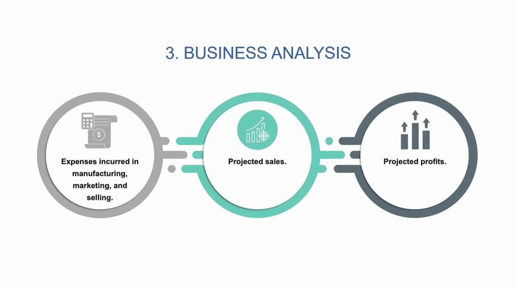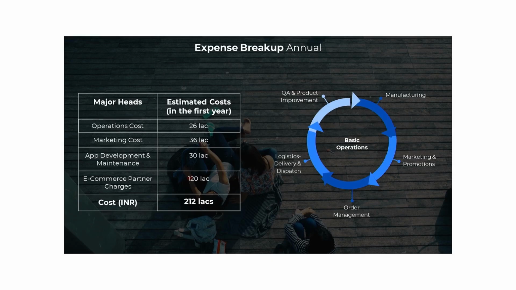So the third part which they did, which is usually done as a part of the product development process, is the business analysis, which looks at the expenses incurred in the manufacturing, marketing and selling, and the projected sales, the projected profits. Halo did the same. They did an expense breakup annually.